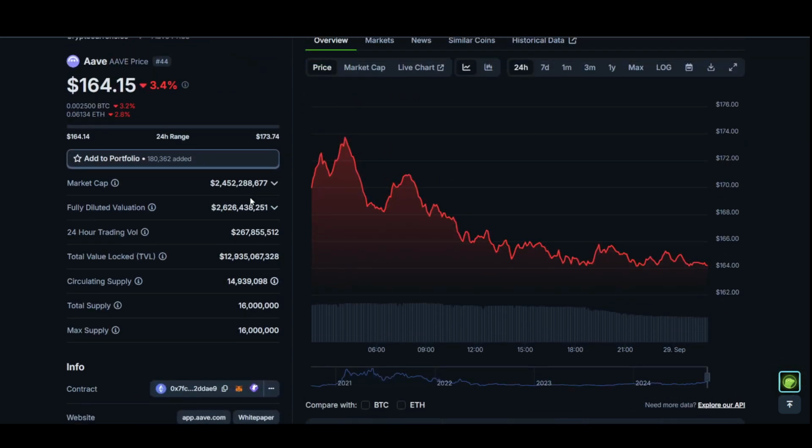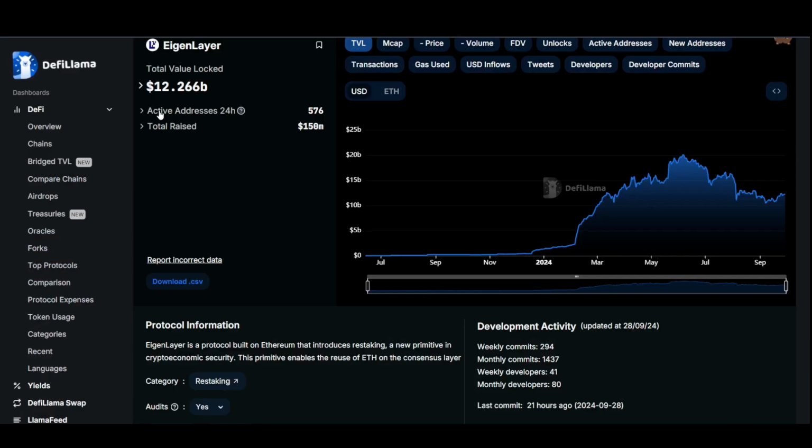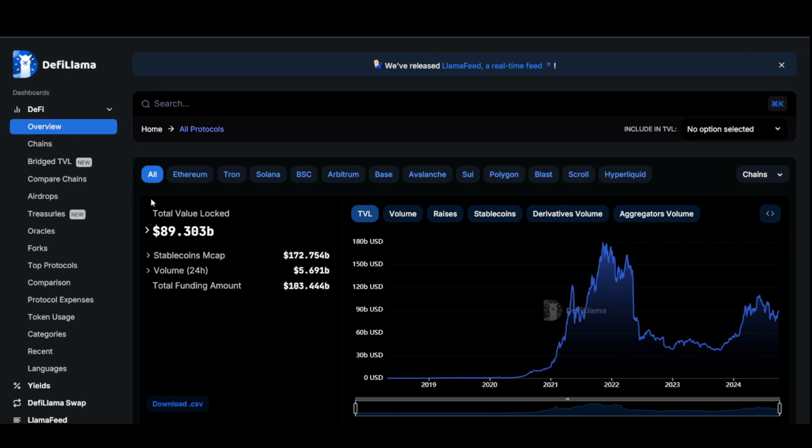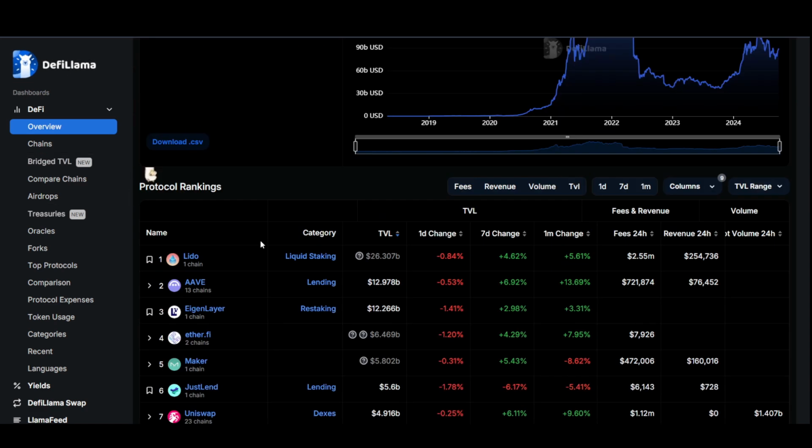So if we take the difference, I think Eigen could end up hitting something like 800 million, or even 1.1 billion. That is a big possibility. That means this coin is going to have a lot of hype at the launch. That is something you have to keep in mind.